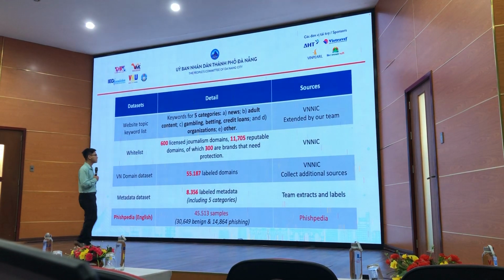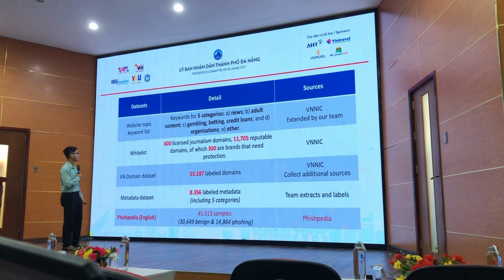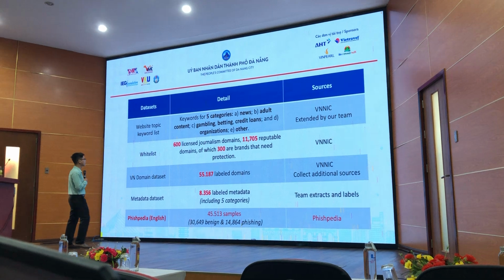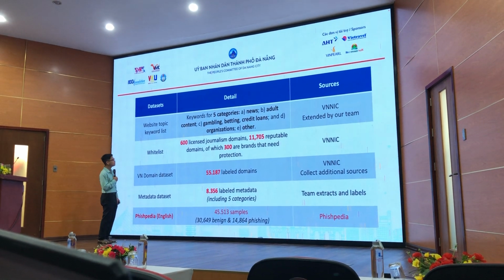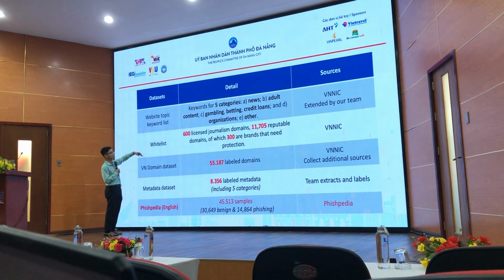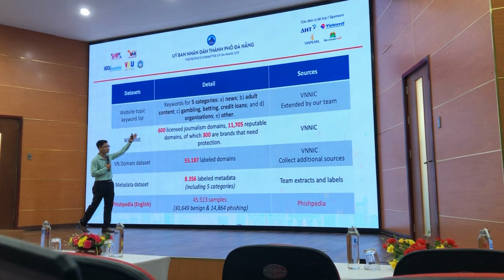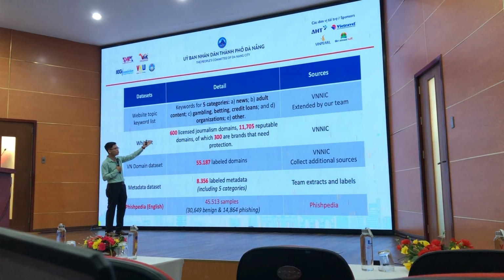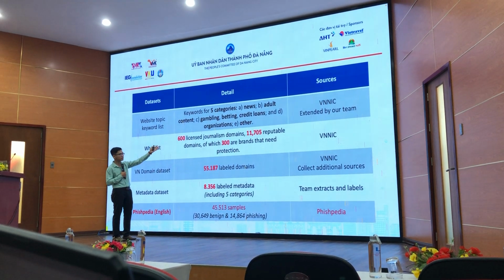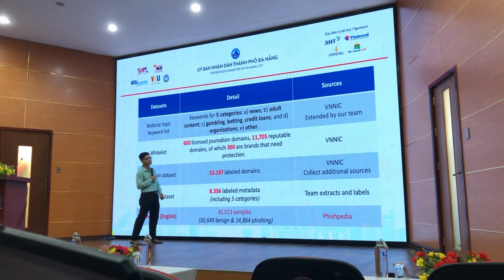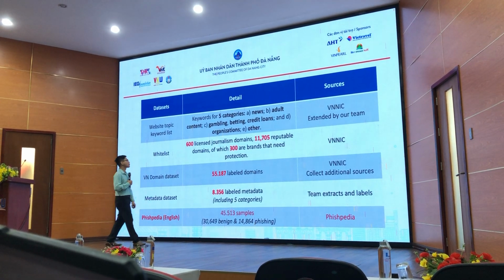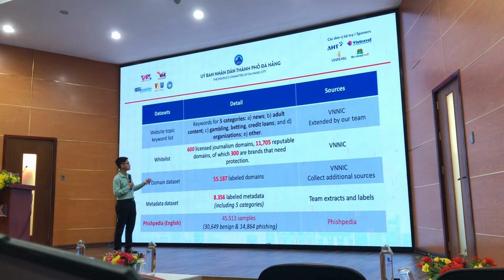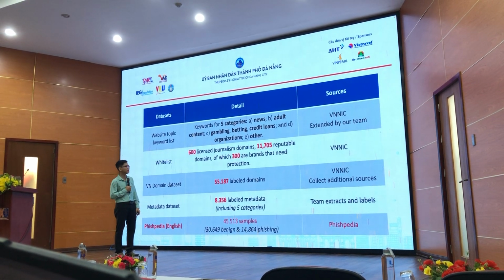So how about the data set? You can see that we construct a rich data set with sensitive keywords for different categories: news, other content, language, acting, credit loan, some organizations and others. It can also be meaningful for detecting websites. And we also have a whitelist, including licensed journalism and domains,